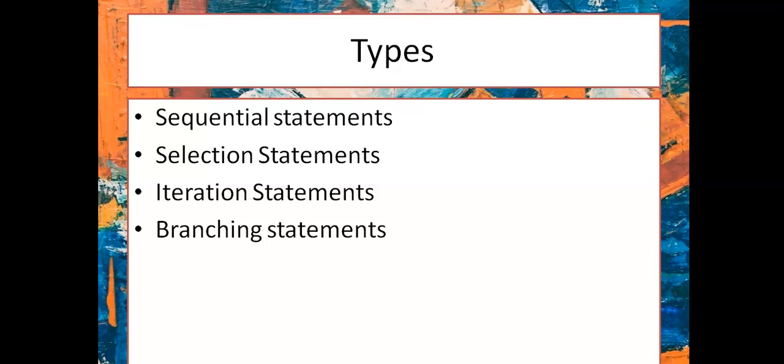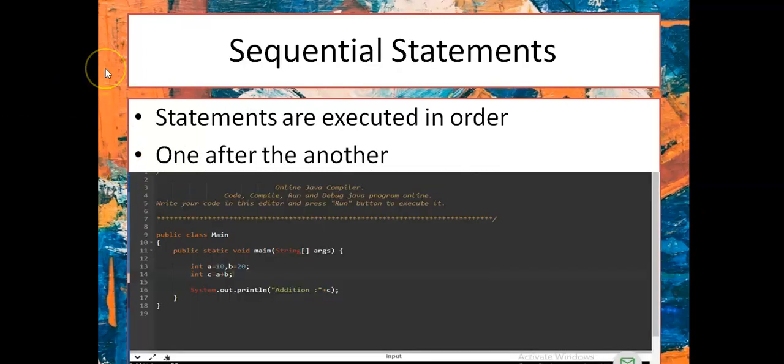Now what are sequential statements? Sequential statements are the statements that are executed in order, one after another. That indicates they are executed line by line as written in the program. In this example, int a is initialized to 10, b is declared and initialized to 20, int c is equal to a plus b, and I am printing the value. So the statements are executed one after another. Such an execution is called sequential statements.